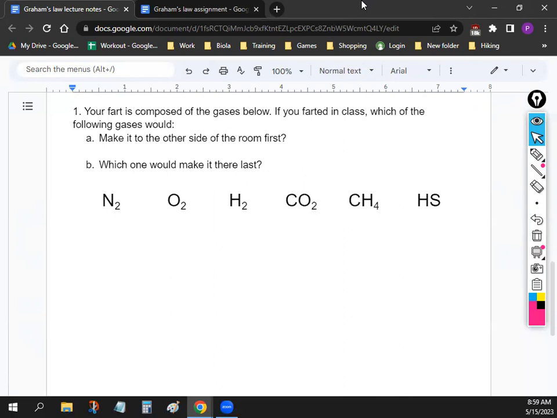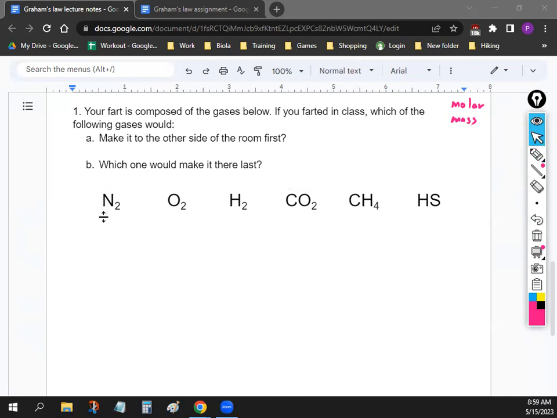It's very easy to solve this problem. The only thing you need to do for Graham's law, and the reason why I said you need your periodic tables, is that you're going to look for the molar mass of all of these compounds. I'm going to stop right there and give you 3 minutes.